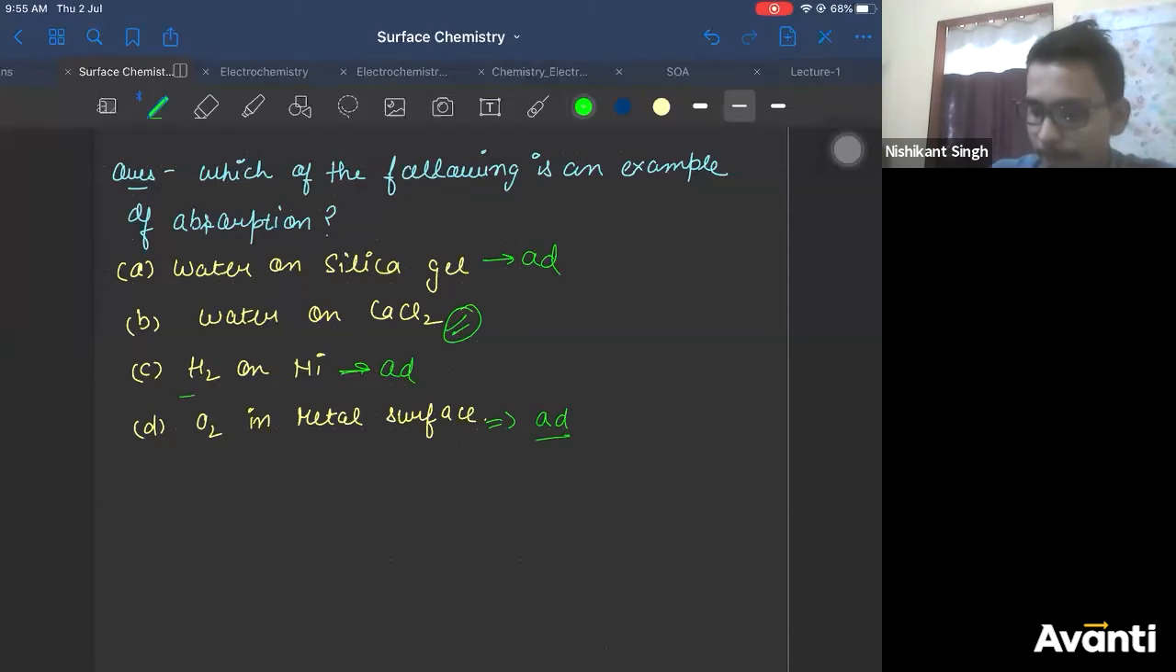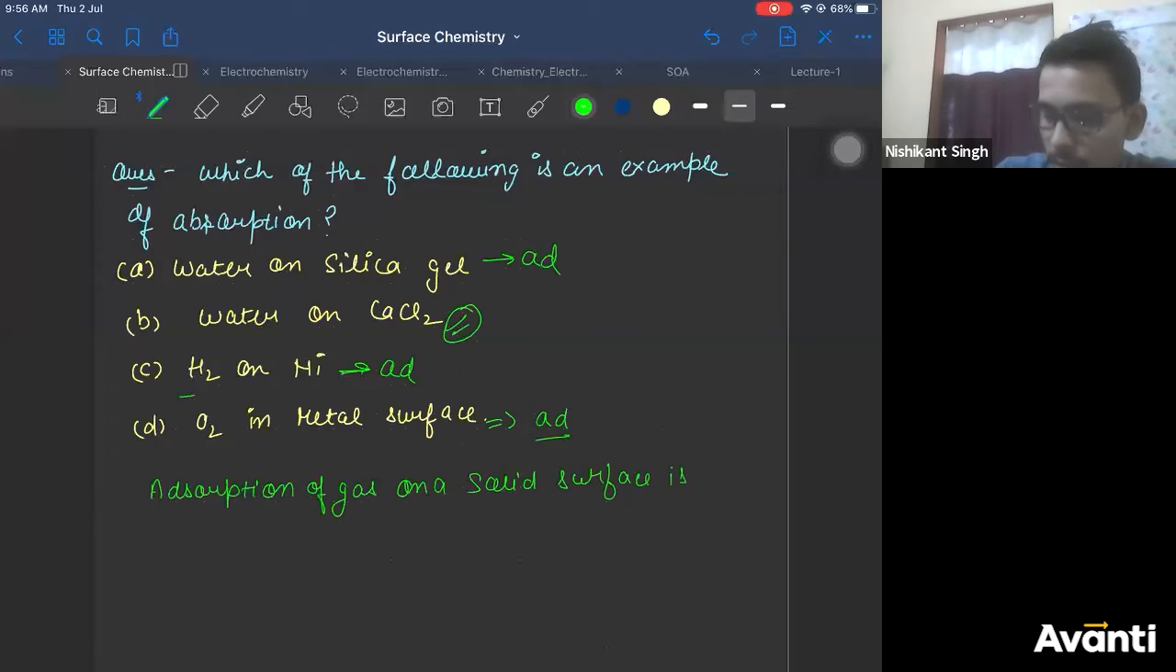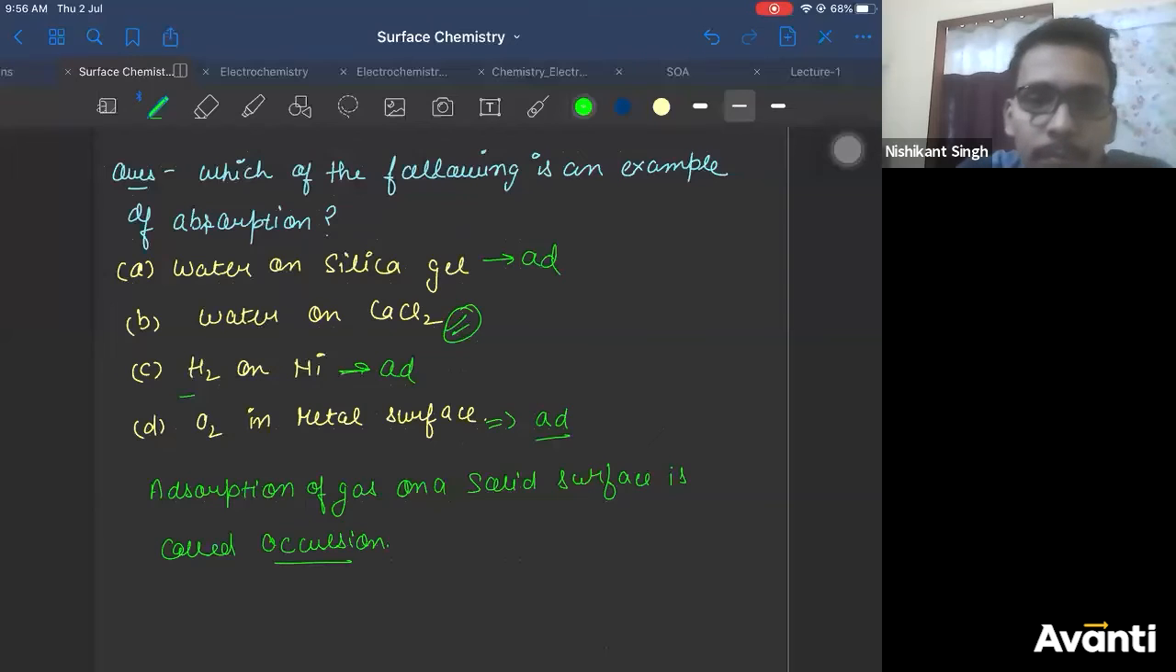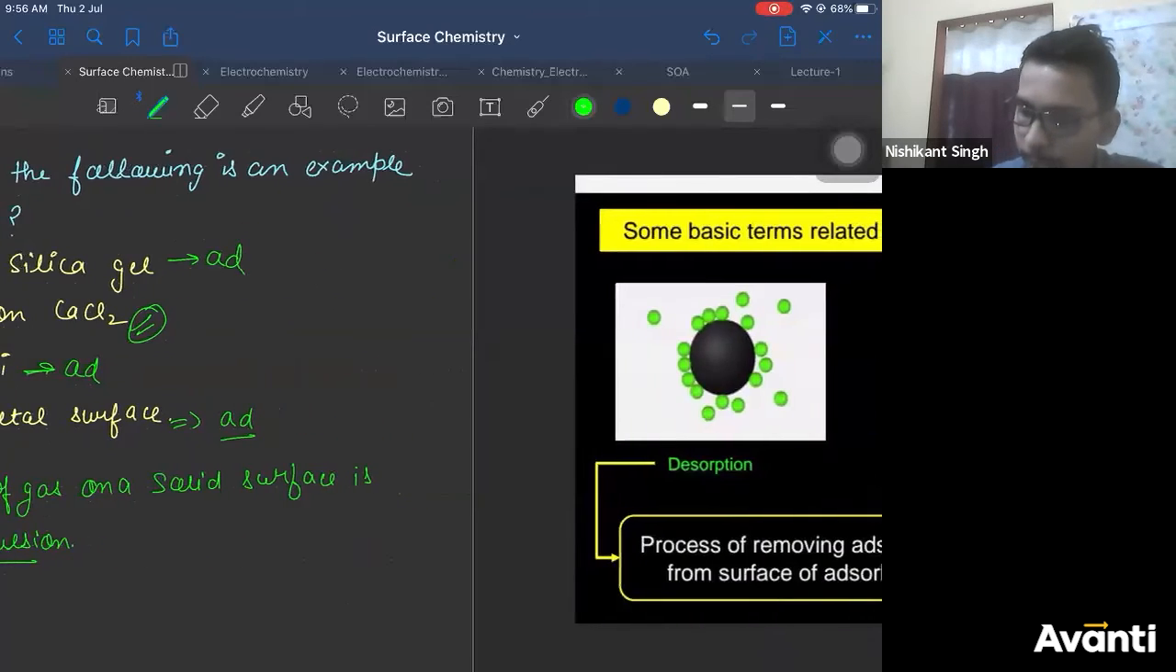Adsorption of gas on a solid surface is called occlusion. It's given a separate name, occlusion, right? So yeah, let's move ahead then.